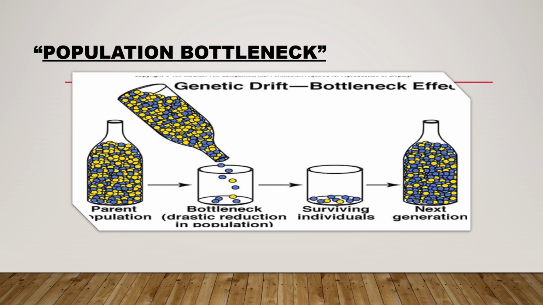See that it is by chance, and then suppose the beads are individuals. When they come out, they multiply and form the population. So the original 3 to 5 individuals which got separated, or in terms of genes, become the founder members of that population. They establish themselves and reproduce themselves. So the original becomes the founder member, and this effect is known as founder effect, and this is part of genetic drift.